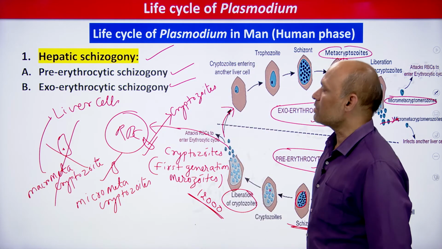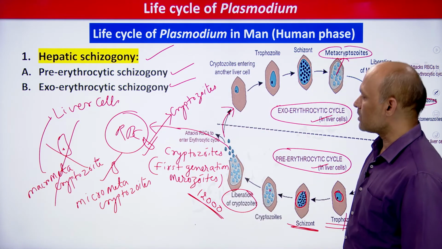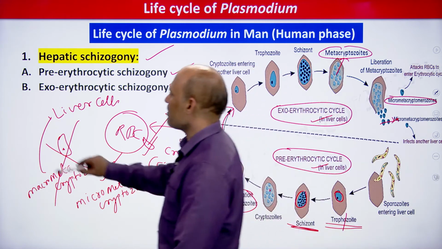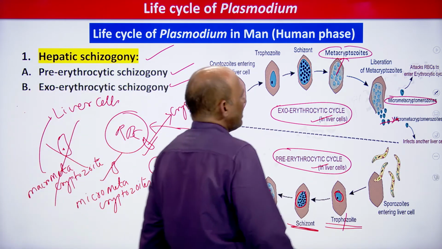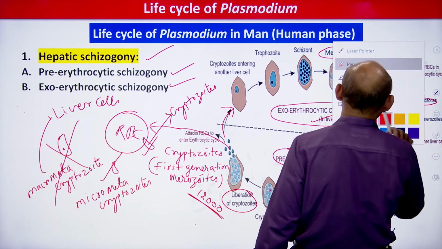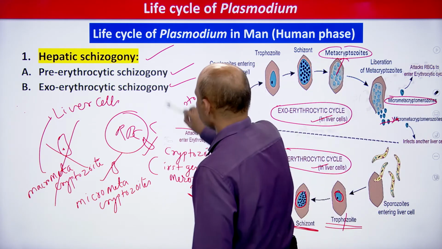So with this we have finished hepatic schizogony, dear students. In hepatic schizogony, what happens, my dear students? The parasite is going to increase its number, right?